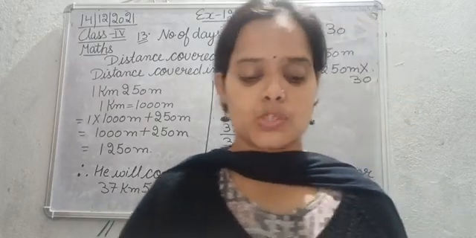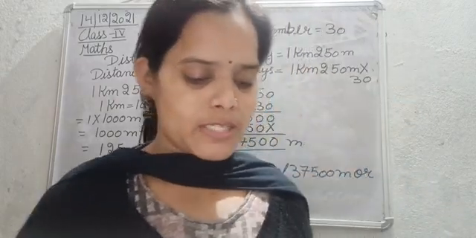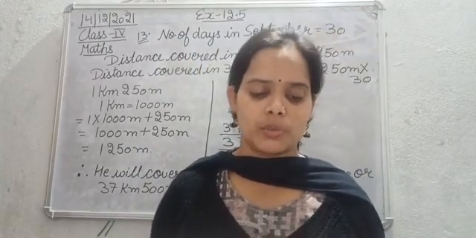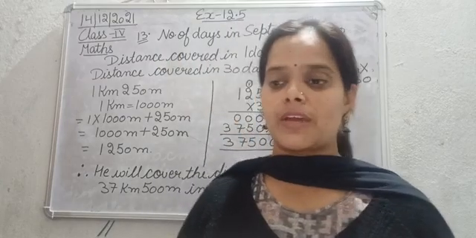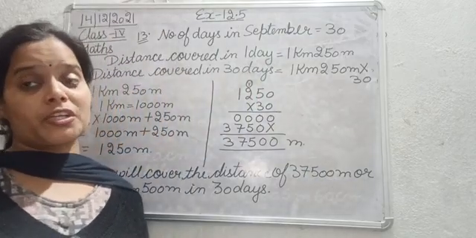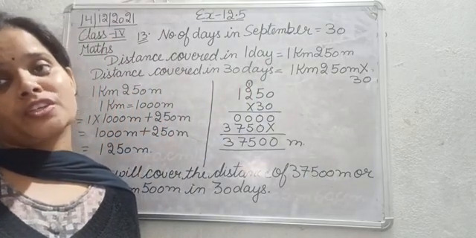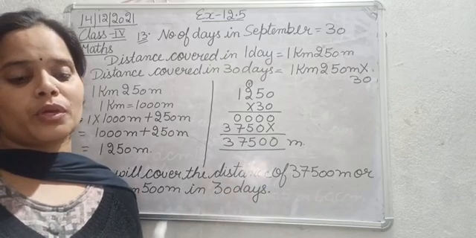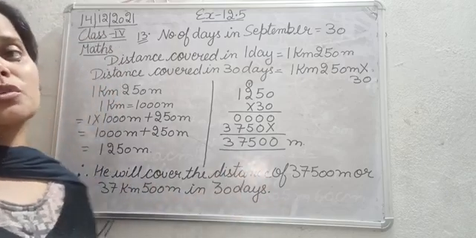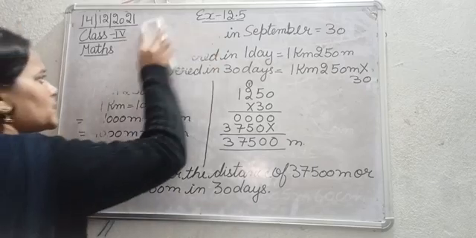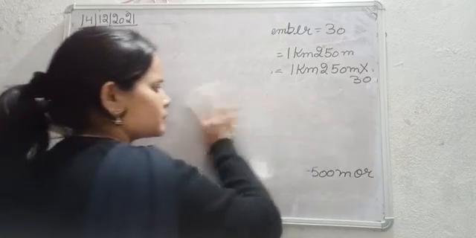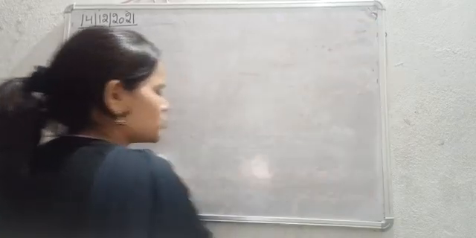So let's begin with exercise 12.6. Exercise 12.6 is: divide and find the quotient. So now we need to divide and find the quotient for the given sums. देखिए, just like we have done the multiplication, before multiplication we do the conversion. Similarly in this as well, first of all we are going to do the conversion and then we are going to divide. This is similar to what we have done in the last two chapters.